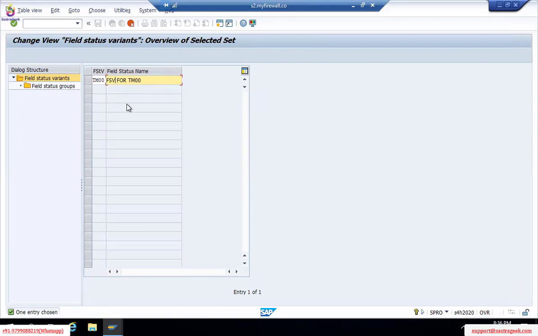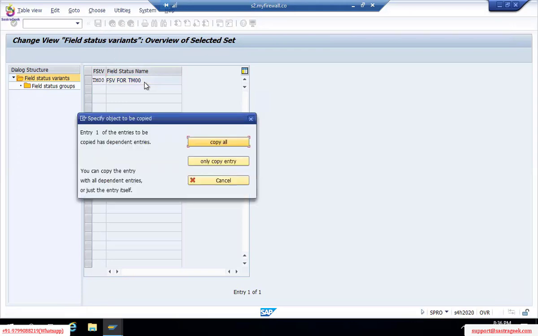Field status variant for TM00. Then if you observe here, your save button will not be activated. Just press enter to copy. It says one entry has dependent entries. Copy all. Yes, do copy all.